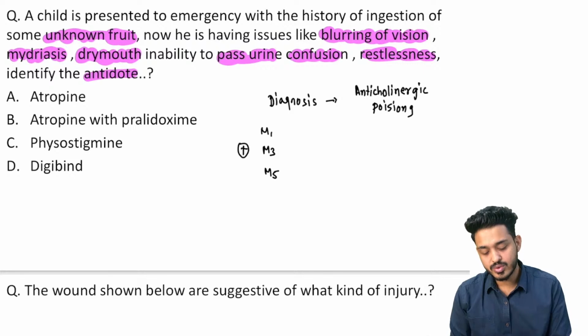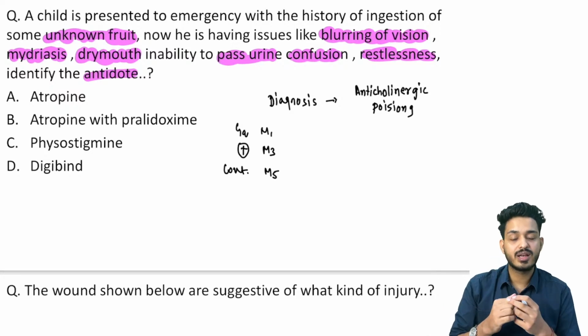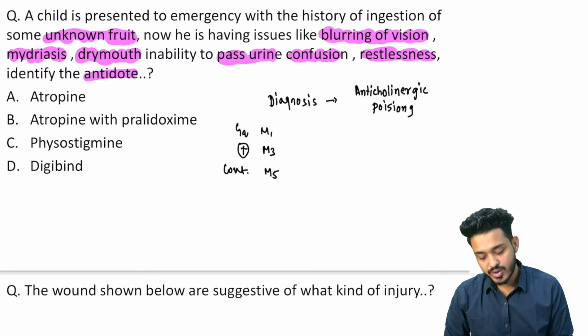They are all going to do what? They are Gq subunit. They are going to do what? Contraction. So you will be having contraction of salivary gland. That means more saliva will be coming out. You will be having contraction of urinary bladder. That means urine will be going out, right? So what is going to happen? So this is some kind of anticholinergic poisoning.